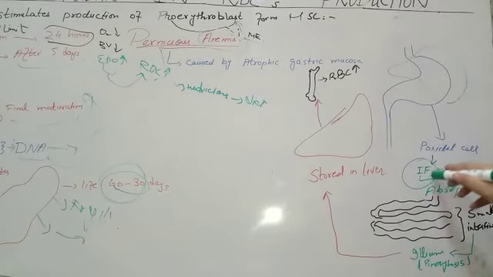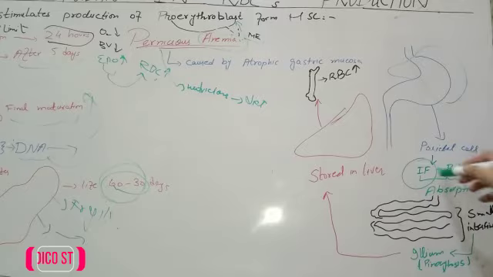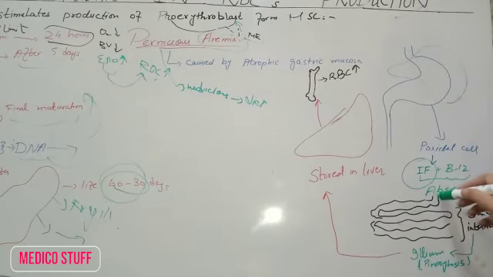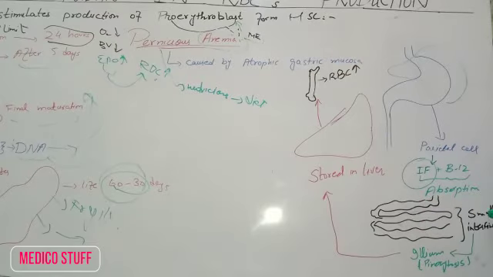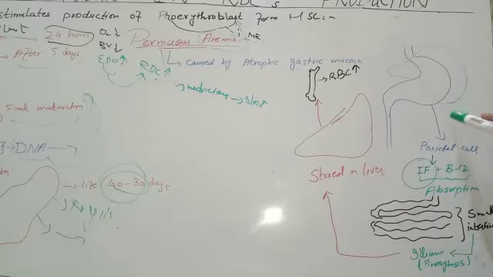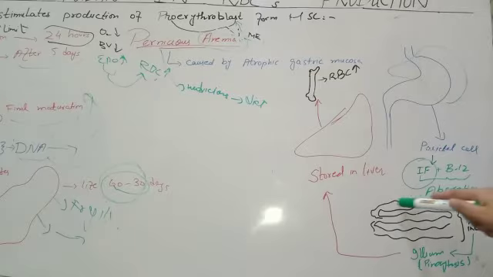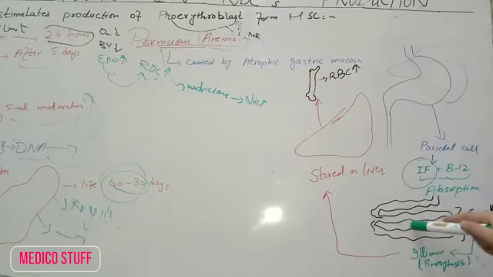Now this intrinsic factor binds with B12 present in our diet. When both of these are joined together, it causes the absorption of B12 in the small intestine, through pinocytosis, in the ileum.